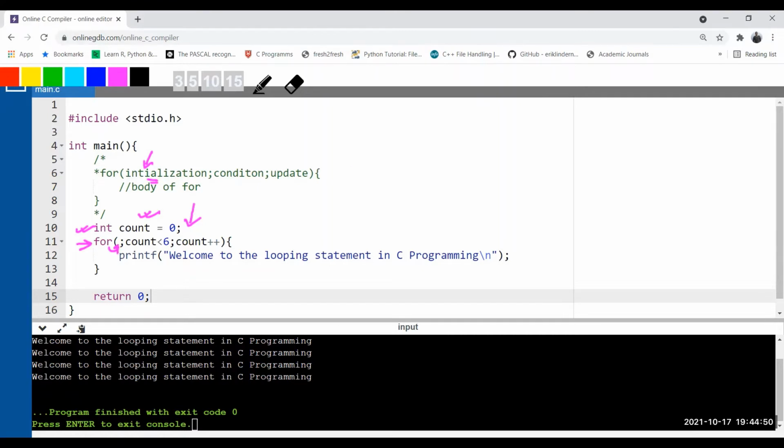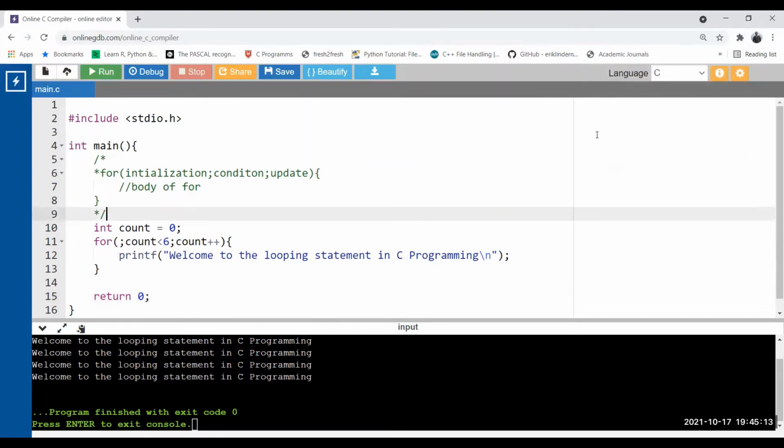But if I put only one semicolon, it is called a null statement. We have used end of statement without any valid keywords or valid identifier name, anything. It is called a null statement. In C programming, this is a valid statement. Let me show you.